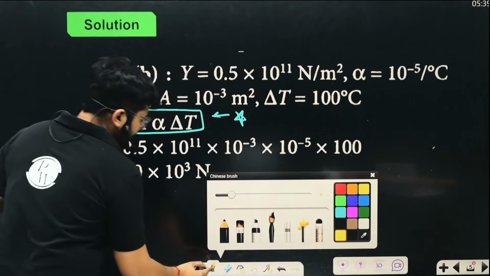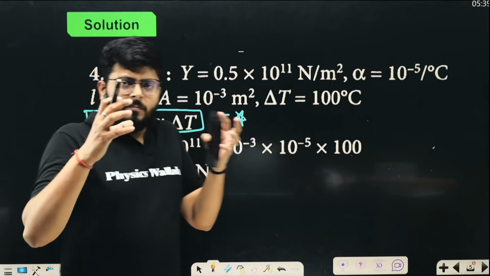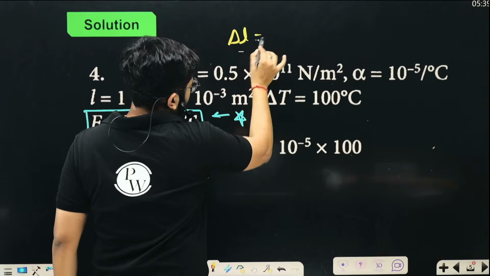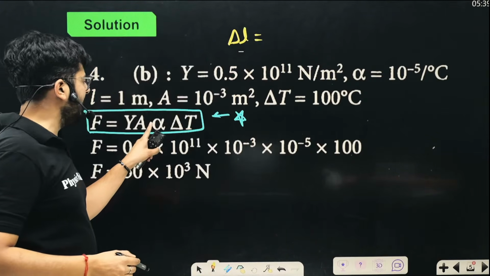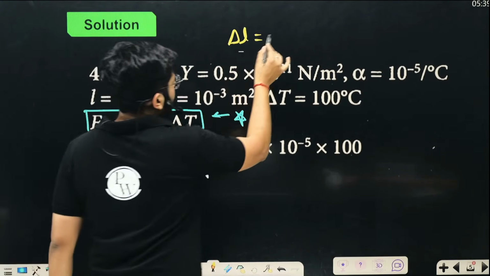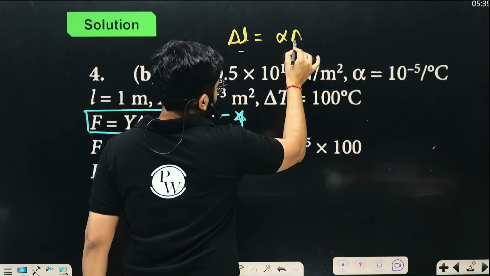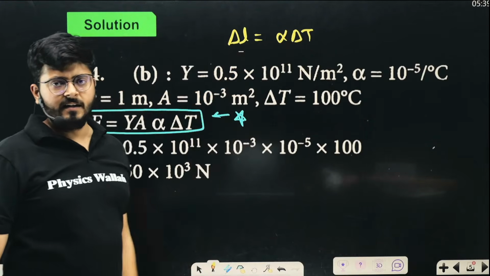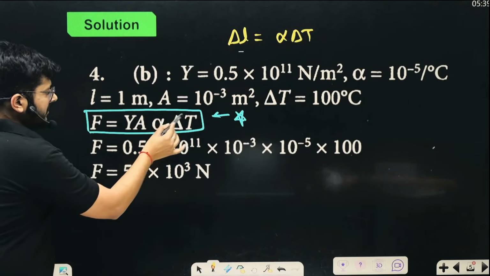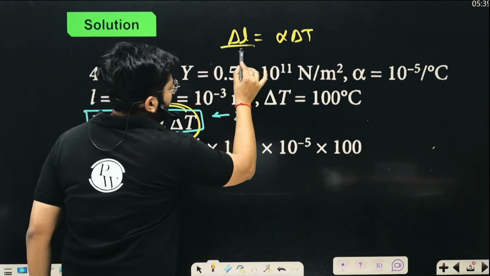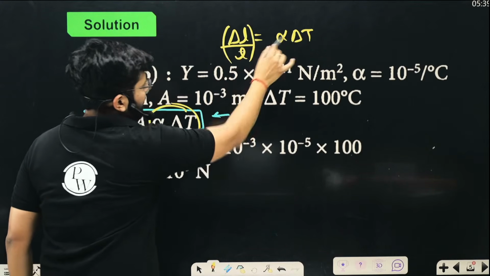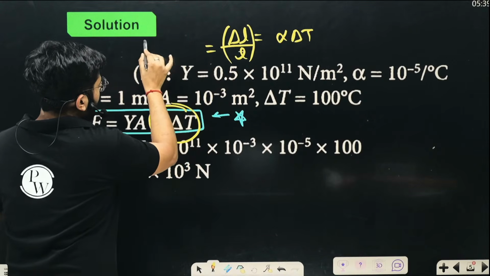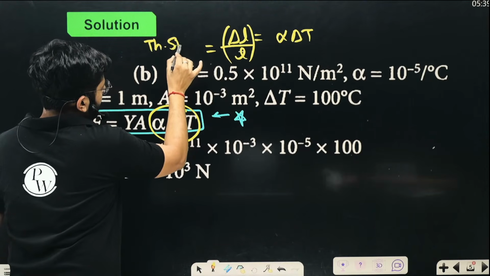Some kids remember that due to the thermal expansion, when you heat things up, the thermal expansion is delta L, right? And they remember that delta L is alpha delta T, so this is the expansion per unit length. My dear kids, this is delta L upon L, expansion per unit length, alpha delta T. You can also call it thermal strain.